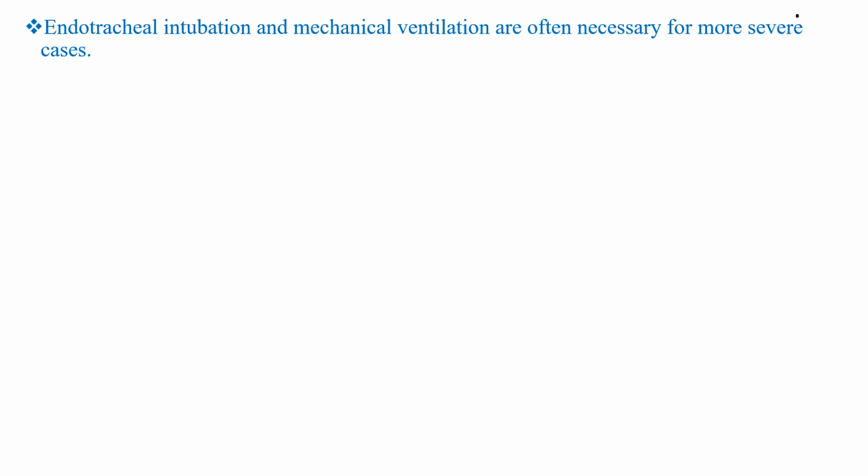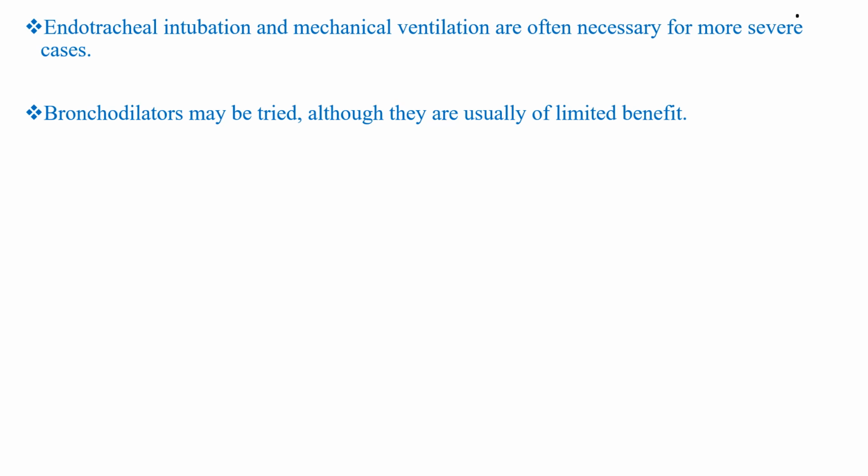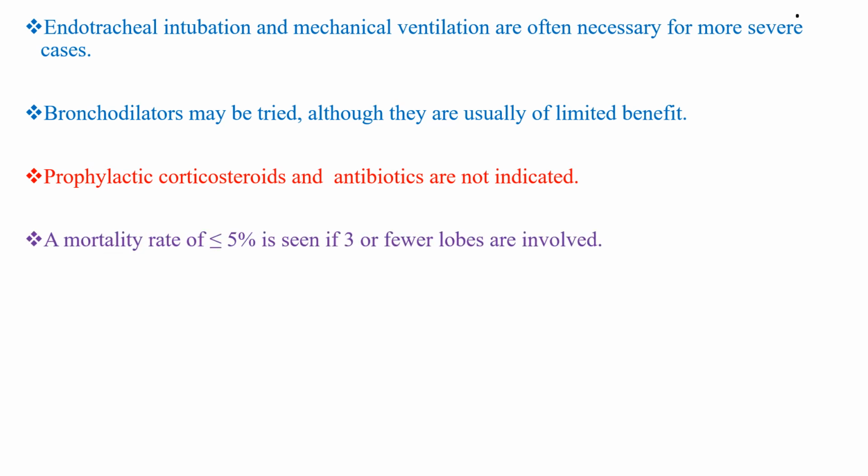Endotracheal intubation and mechanical ventilation are often necessary for more severe cases, and bronchodilators may be tried, although they are usually of limited benefit. There is no role for prophylactic corticosteroids and antibiotics as initial intervention, but we can give antibiotics if there is secondary infection. A mortality rate of less than or equal to 5% is seen if 3 or fewer lobes are involved. So, the mortality rate is less if few lobes are involved, and it is more if more lobes of the lung are involved.